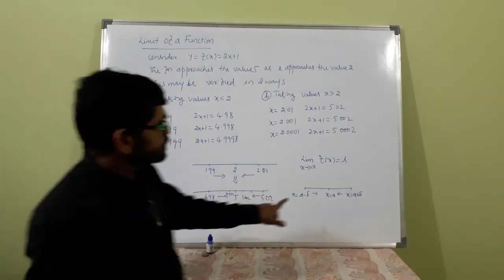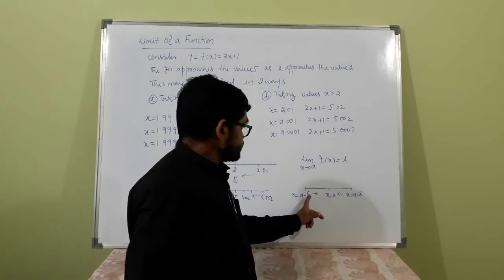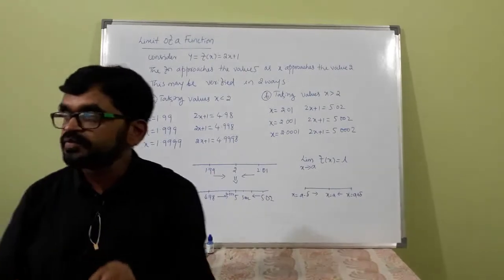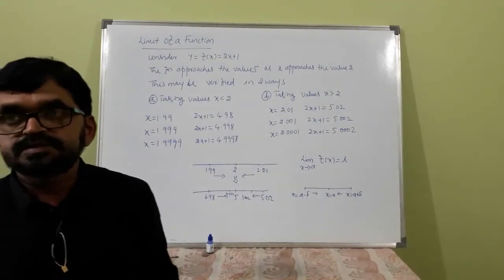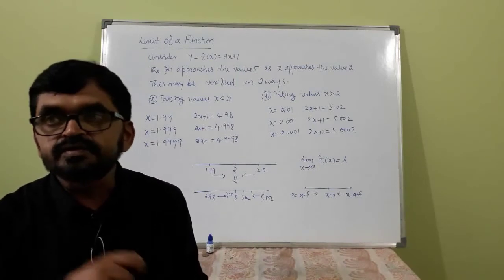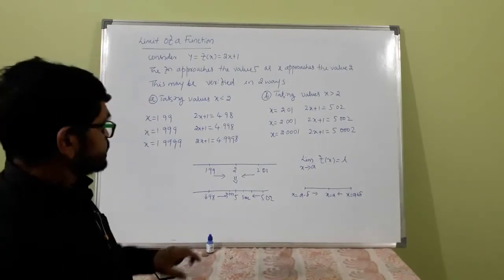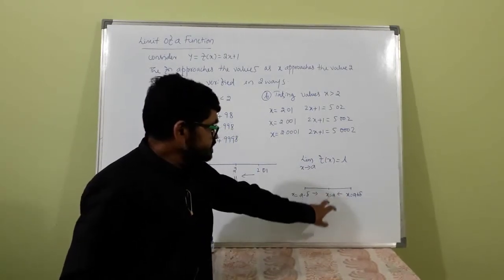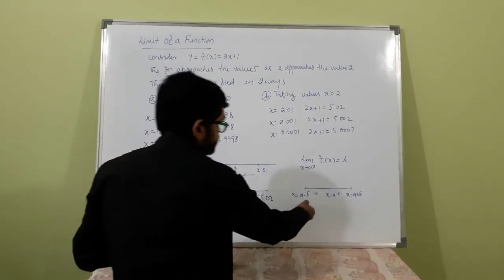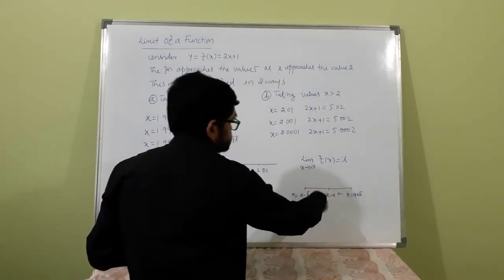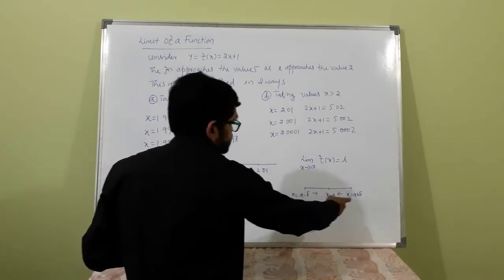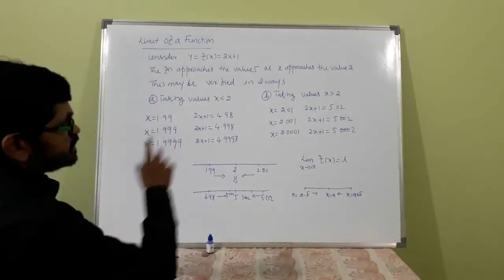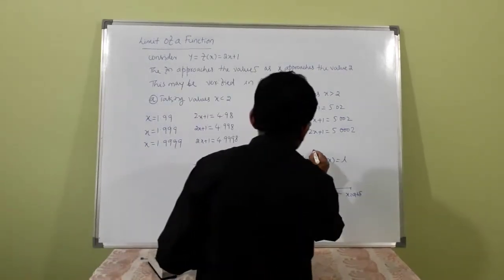In general, suppose at a, a minus delta, you have to consider two values. Instead of saying exactly 1, suppose 0.5 to 1.5. So, similarly, a minus delta, a plus delta. In between this, a is there. As it increases, the f(x) value will be closer to L. Similarly, as it decreases, the f(x) value will be closer to L. This is the definition of the limit of a function.